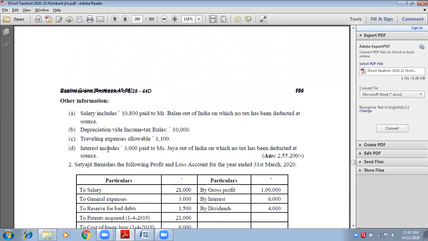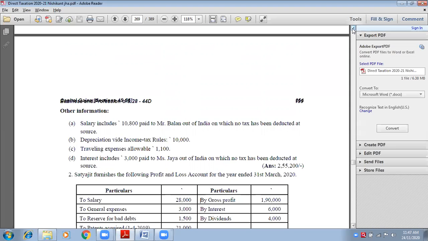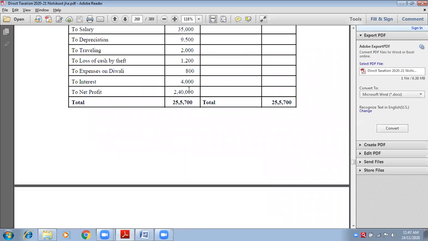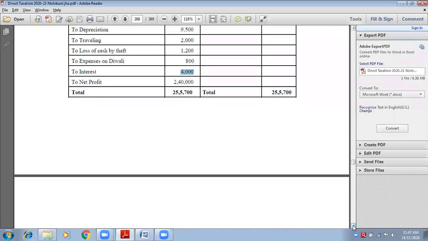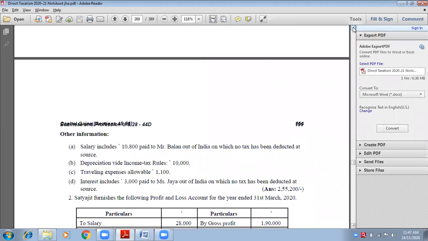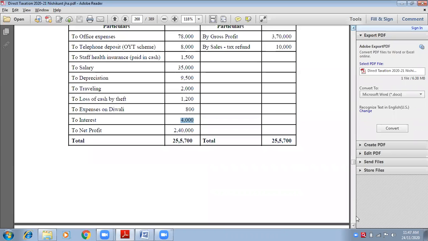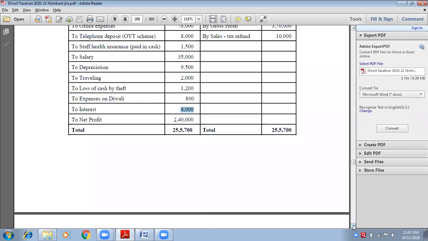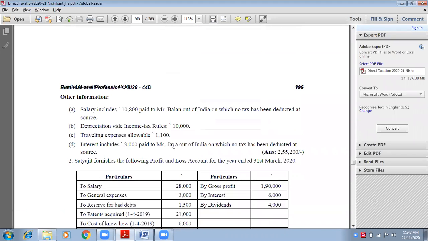Next, fourth adjustment. Interest includes 3,000 paid to Miss Jaya out of India on which no tax has been deducted at source. Now see, the word interest was given here in the expenses, 4,000. Sorry, total interest is 4,000 in the PNL. But how much is paid to Miss Jaya? 3,000, ma'am.